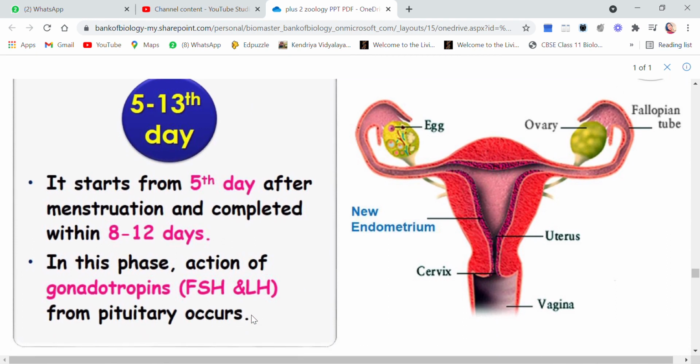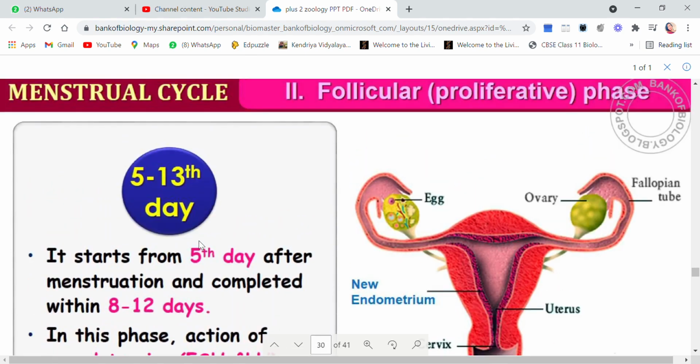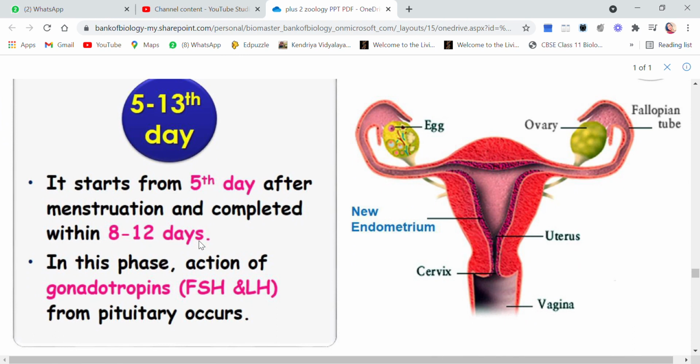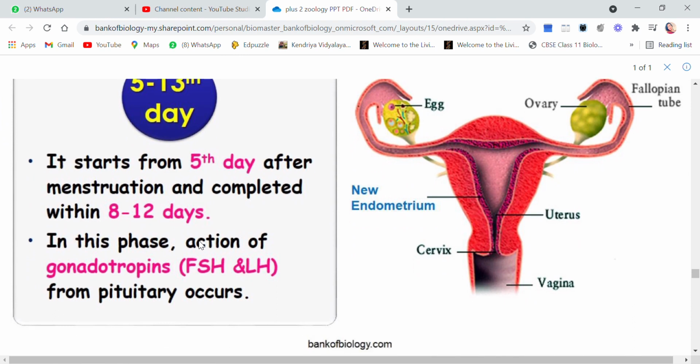Now let's see, it starts from the fifth day after the menstruation and is completed within 8 to 12 days. This is the follicular or proliferative phase, which starts from the fifth day and is completed within 8 to 12 days depending upon person to person.